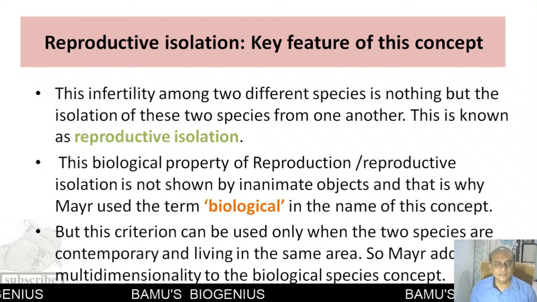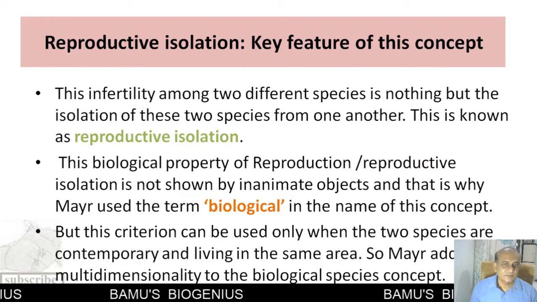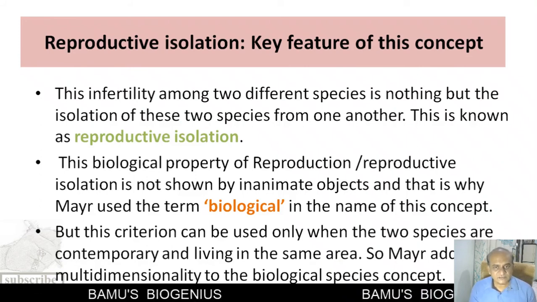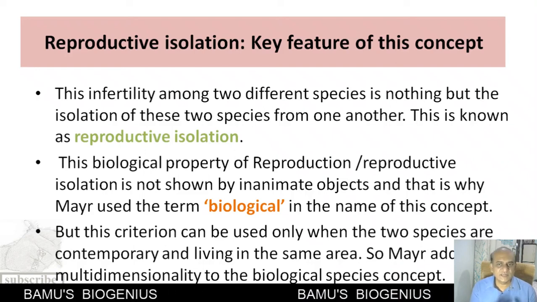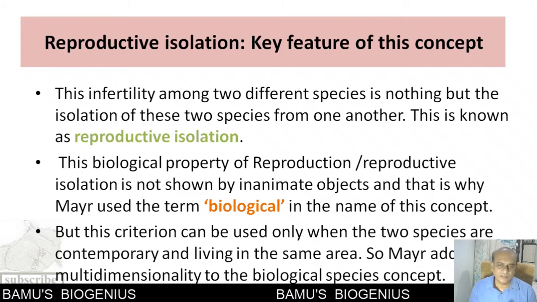In the morphological species concept, Linnaeus, while classifying organisms, even classified stones and minerals, which are inanimate objects.